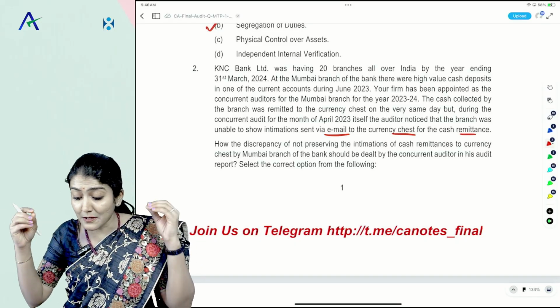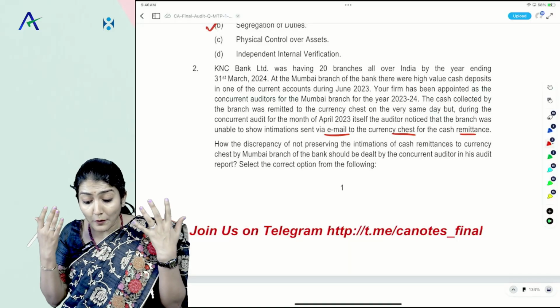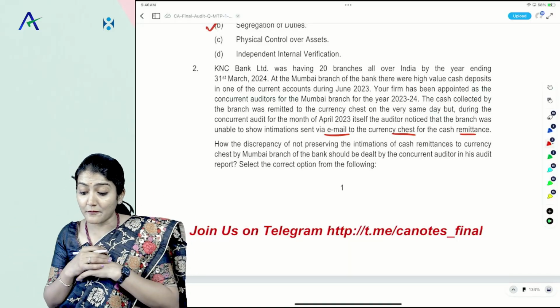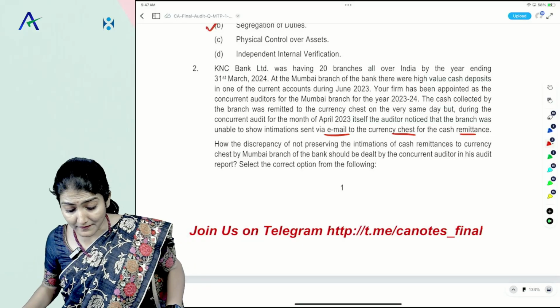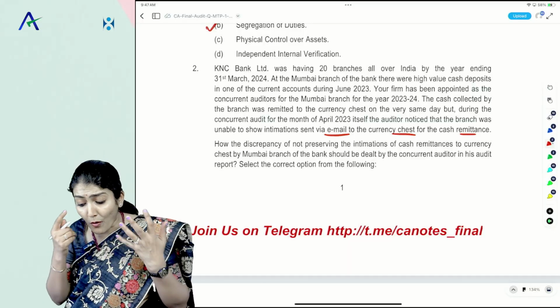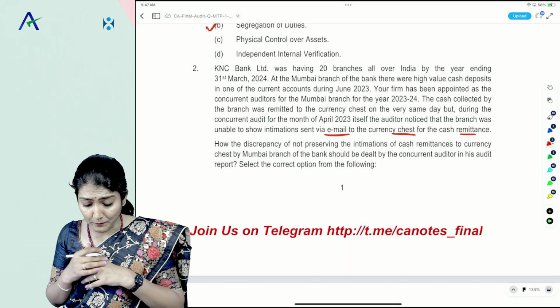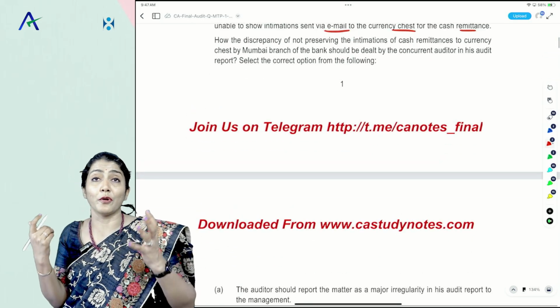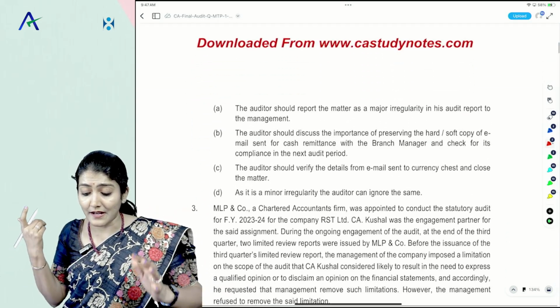Right? So the procedural part has not been complied with. How should the discrepancy of not preserving the intimations of the cash remittances to currency chest by Mumbai branch of the bank be dealt with by the concurrent auditor in his audit report? Select the correct option from the following. Right? So there is a procedural lapse over here.